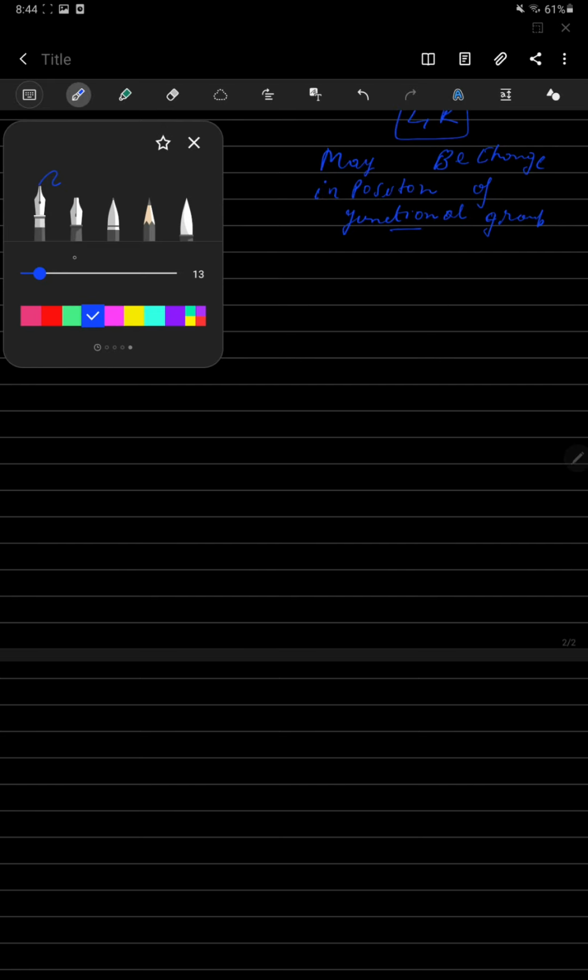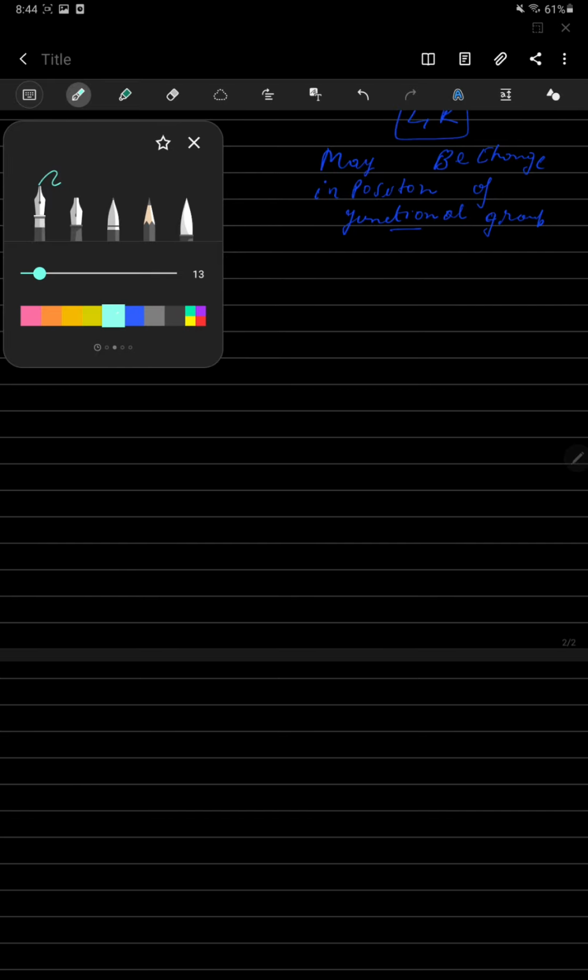The functional group in the compound has changed its position. Now we study one by one.